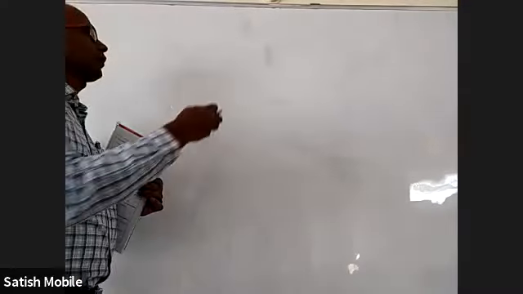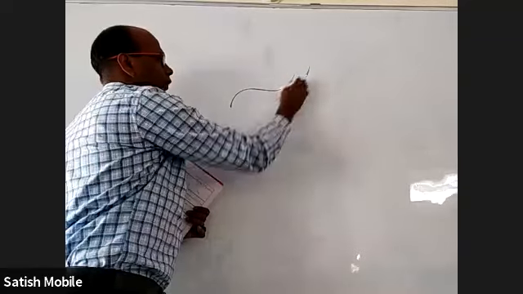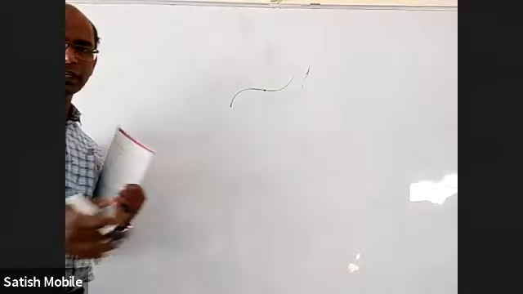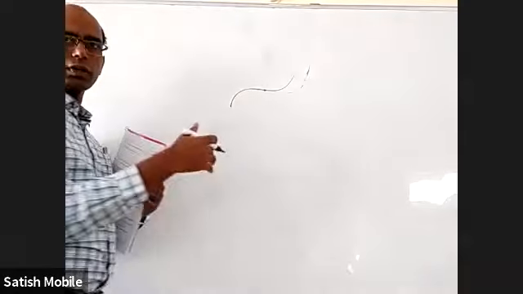For example, if you take a curve like this, at this point the derivative is zero. It's a critical point, but it's not a maximum or minimum because there are some values higher than this, some values lower than this. Right?